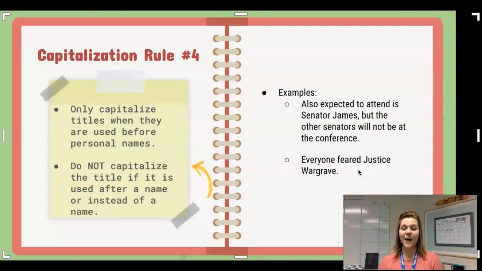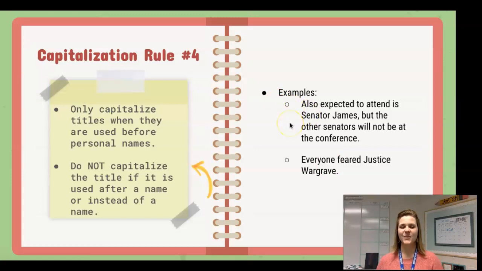And lastly, capitalization rule number 4 states that we should only capitalize a title if it is used before a personal name. Okay, we do not need to capitalize the title if it is used after a name or instead of a name. If we look at our examples, we can see that that rule has been applied.